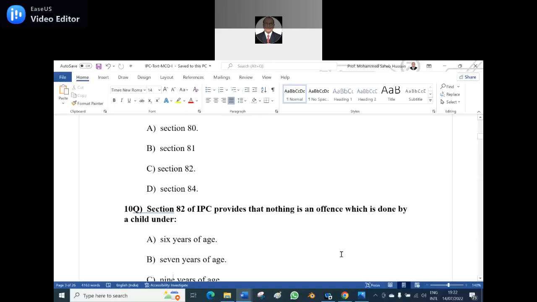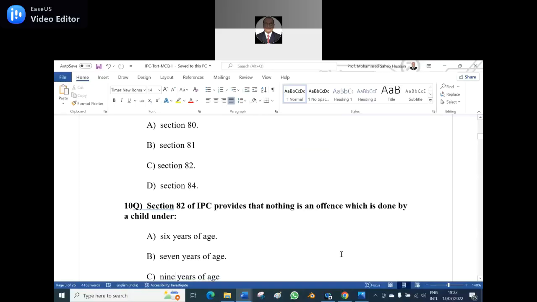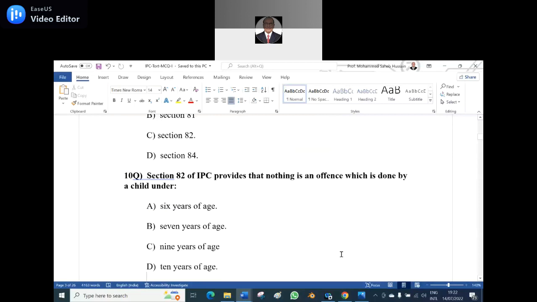The next question, 10th question. Section 82 of the IPC provides that nothing is an offense which is done by a child under A, 6 years of age, B, 7 years of age, C, 9 years of age, D, 10 years of age. Option A, sir, 6 years of age. Wrong. Option B is the correct one, 7 years of age. Yes, option B is the correct answer.